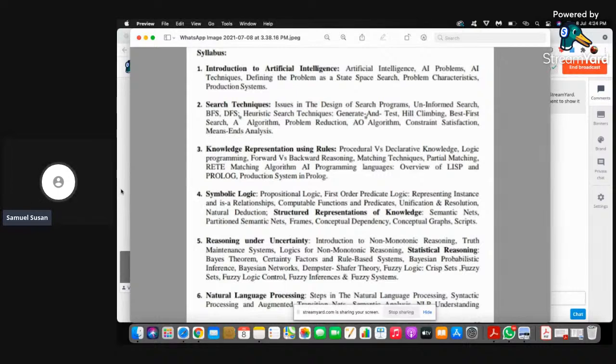And then the second part of the fourth chapter contains the representation of knowledge in different ways. In that, the most important things are semantic nets and conceptual dependency. Semantic nets give a clear representation of statements. You can see the examples in the textbook. Then conceptual dependency will explain a sequence of statements also.